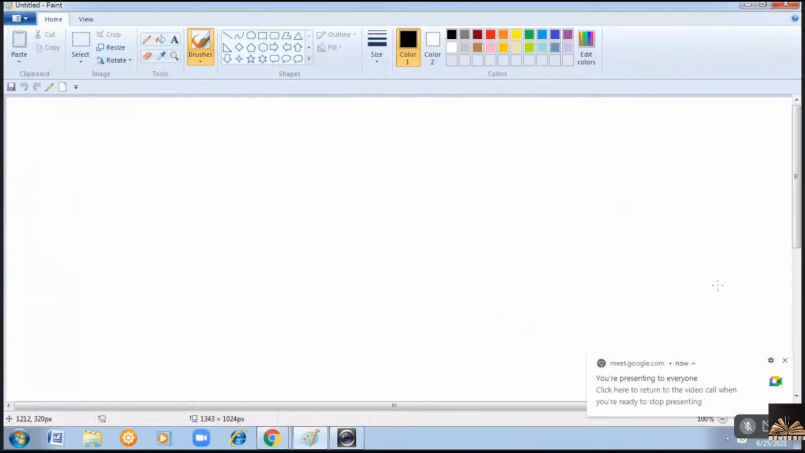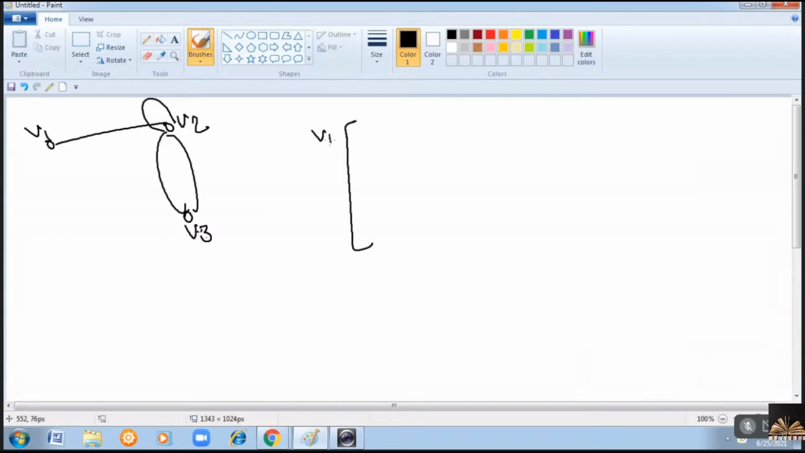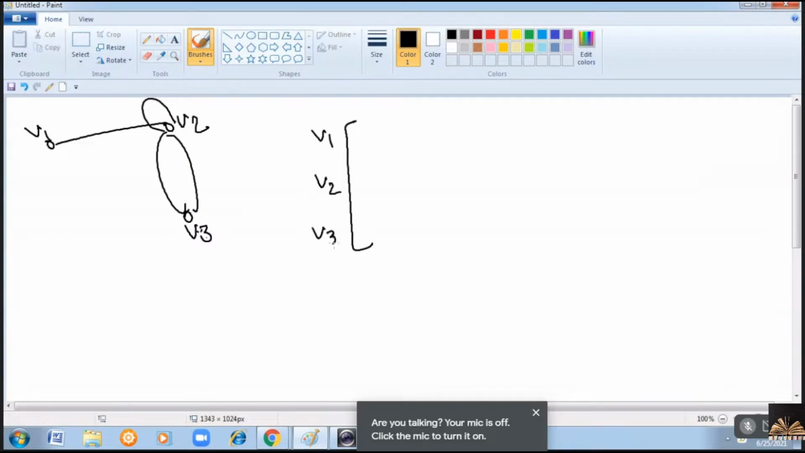Let us suppose there are parallel edges, something like V1, V2. Now, between any pair of vertices, if you have parallel edges, then the corresponding entry will be 2. So here we have 3 vertices. You will get a matrix of size 3 by 3.